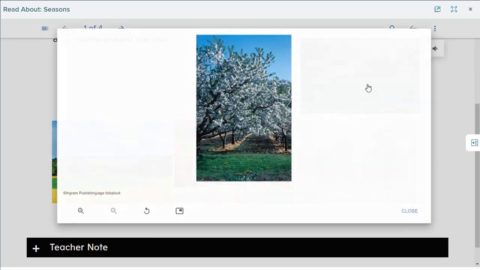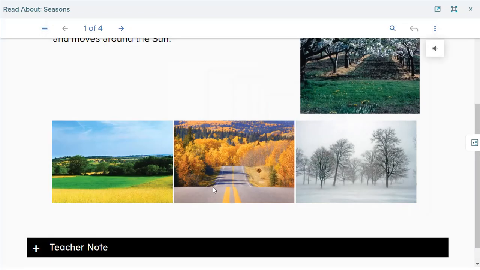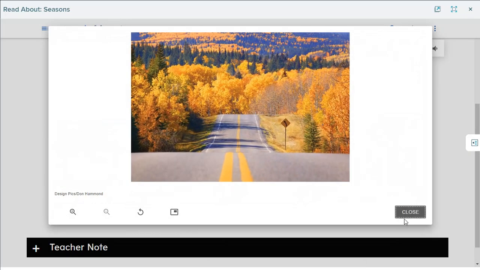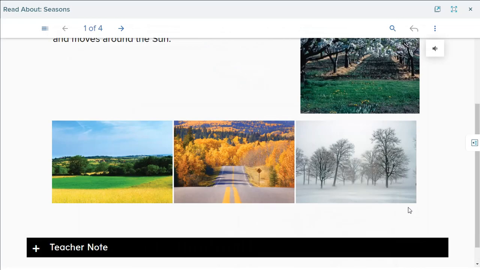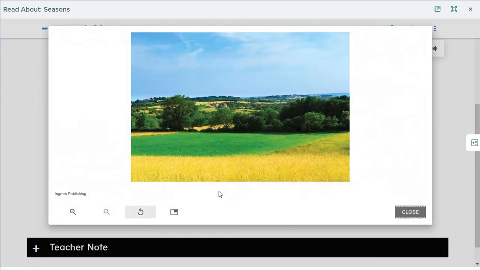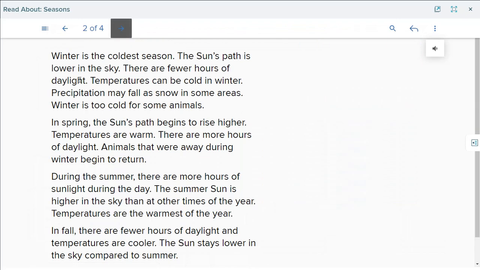You can see four different pictures. It looks like spring to me. Yes. This is autumn or fall, winter, and this looks like summer. Yes. Okay. Now let's continue reading. Now I'm reading the second paragraph.